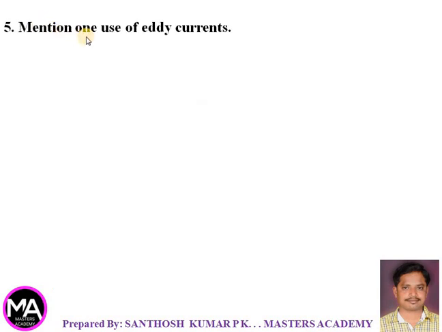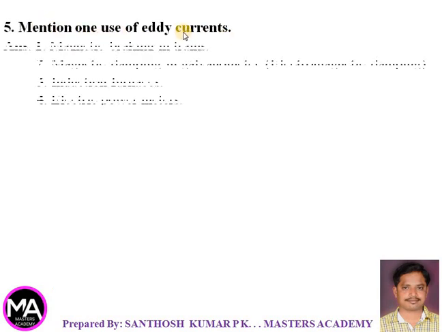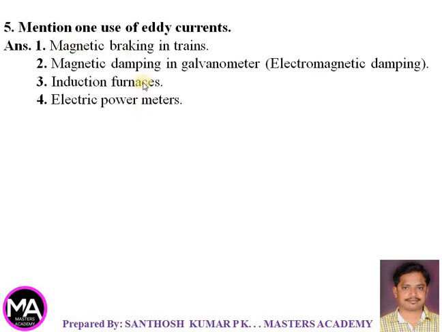Next question, mention one use of eddy currents. Answer, here I have given 4 uses. You can write any one of these uses, that is application or use: magnetic braking in trains, magnetic damping in galvanometer or electromagnetic damping, induction furnaces, electric power meters.